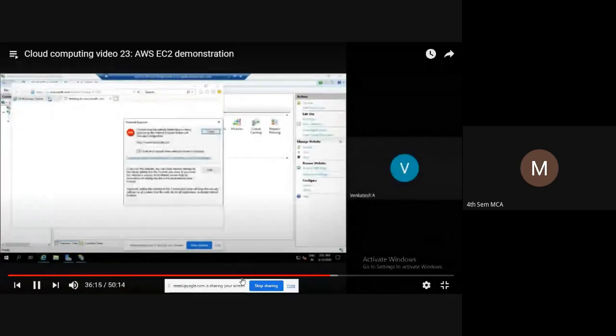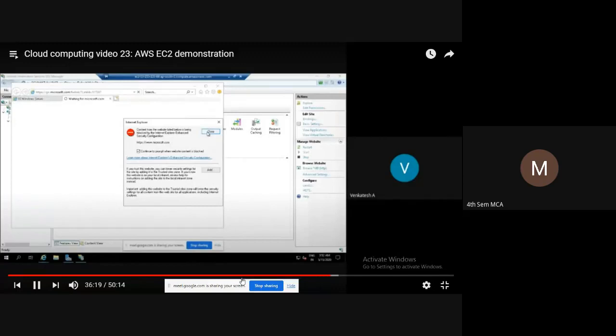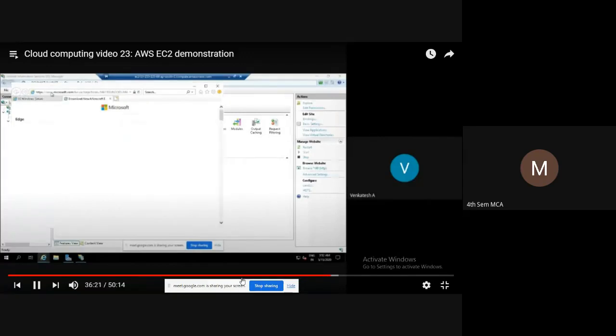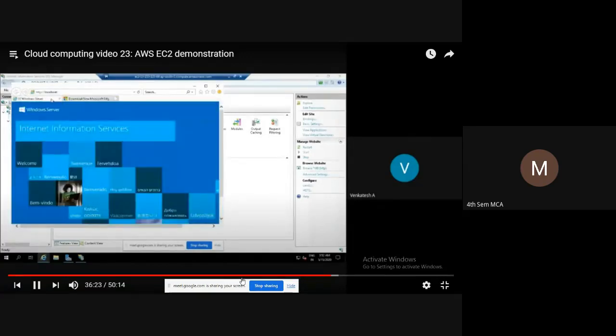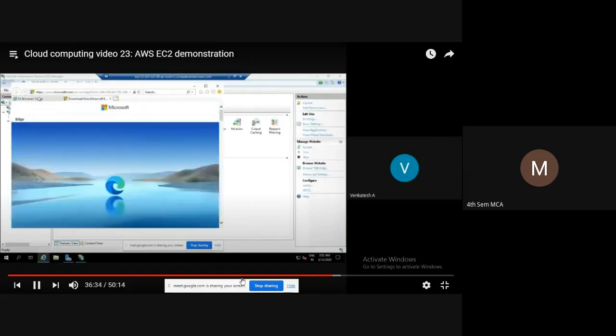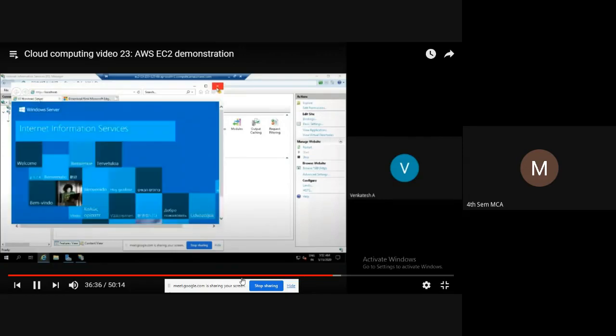Internet Explorer. This is a default page. This is a default web page that they have deployed. Okay, now I'll close this browser.